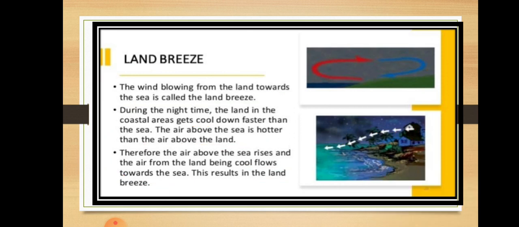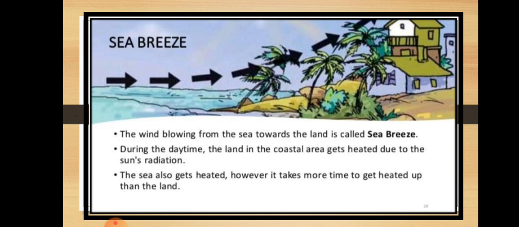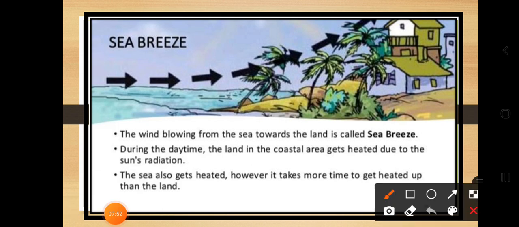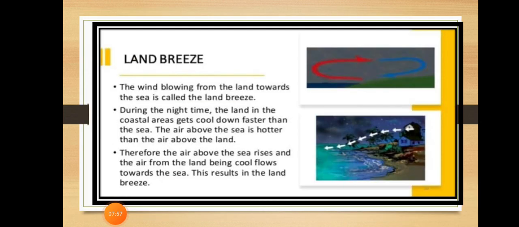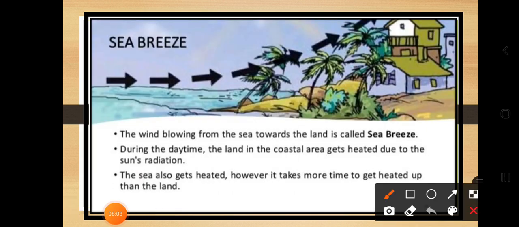So the question can be asked, what do you mean by land breeze? The wind blowing from the land towards the sea. Keep in your mind, the wind blowing from land towards the sea is called the land breeze. Yes, and next is the sea breeze. Sea breeze is nothing but the wind blowing from the sea towards the land.